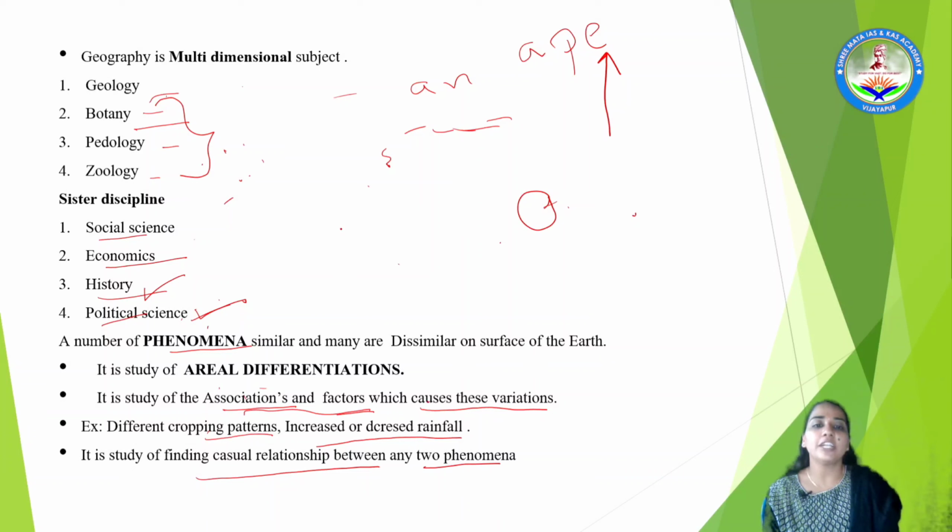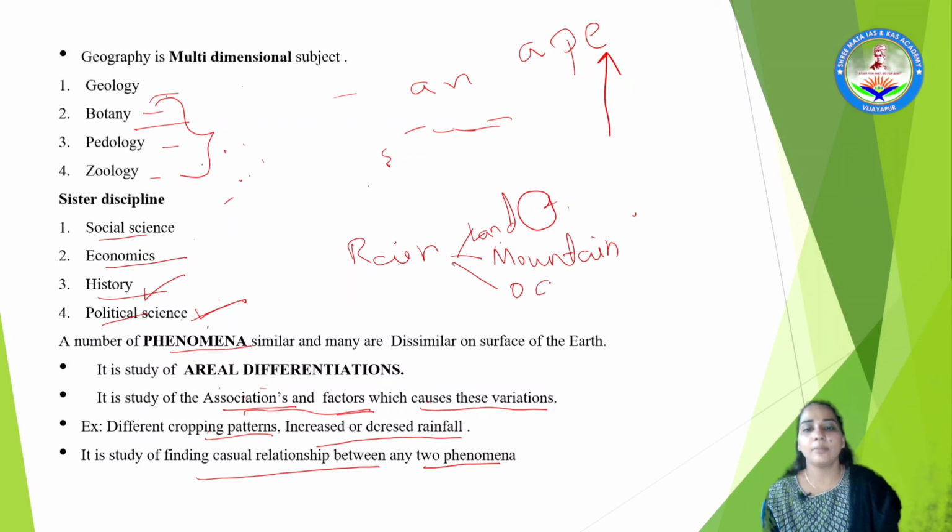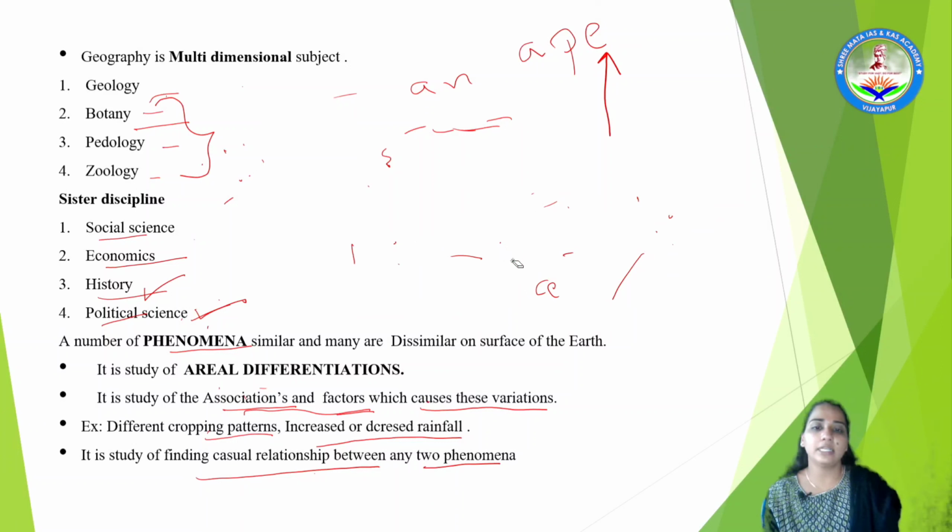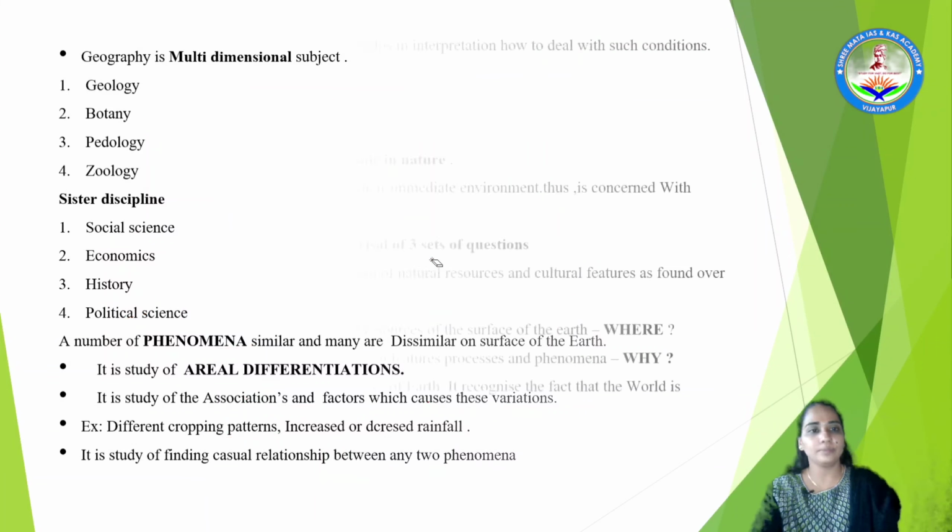That is, it might be the rain which is occurring and how this is impacting on the land surface, on the mountains, on even the oceans, ಯಾವ ರೀತಿಯಾಗಿ ಇಂಪ್ಯಾಕ್ಟ್ ಆಗ್ತಿದೆ differently is all we're going to look in this. And this relationship matters to us because the life which existed is impacted by each and every phenomena, right? So it is all the integrated study of geography.